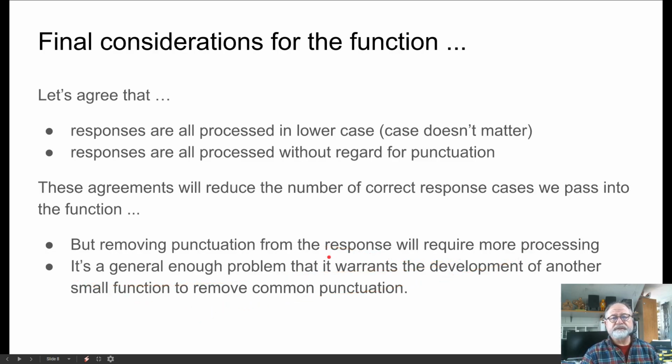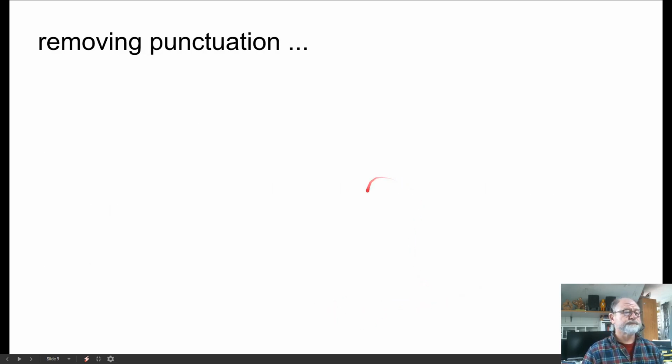Removing punctuation is a relatively general problem that you may run into more than once in your programming career, and so it may warrant the development of a small function that removes common punctuation. So let's try and write this function to implement removing the punctuation.